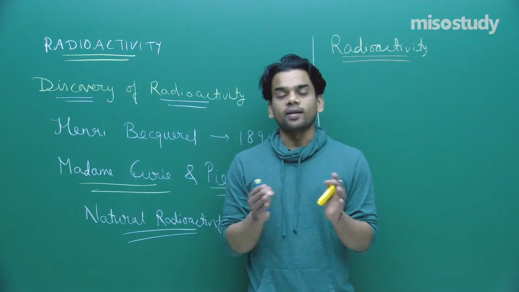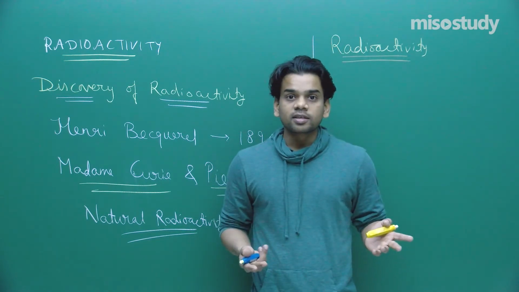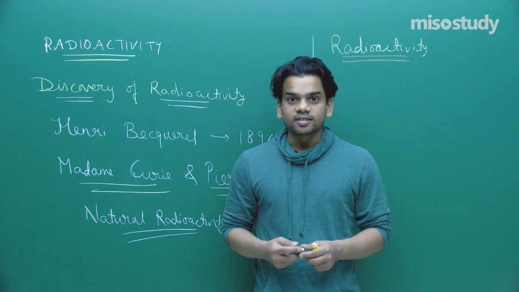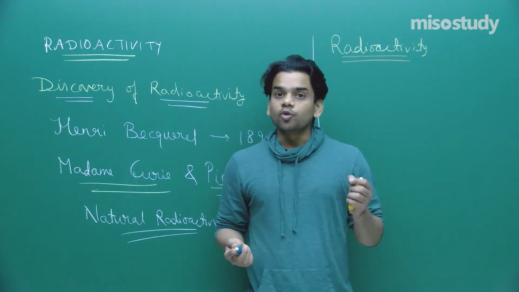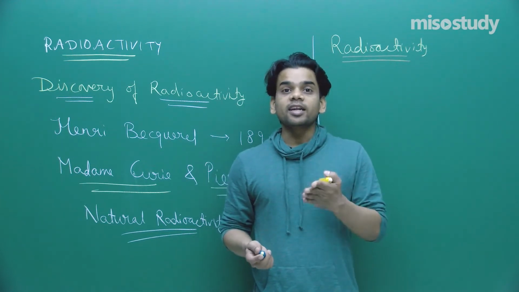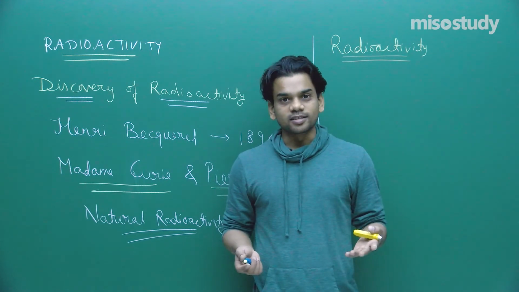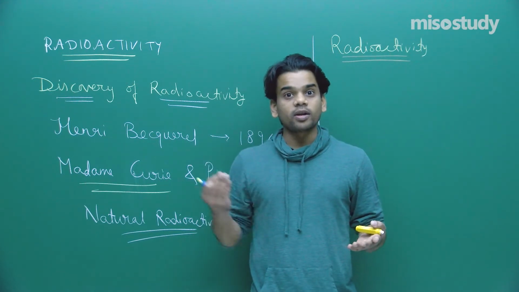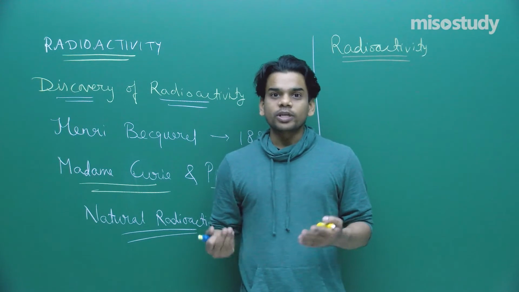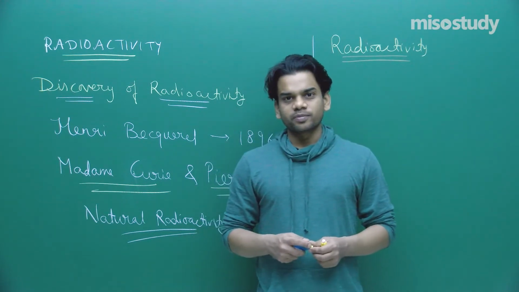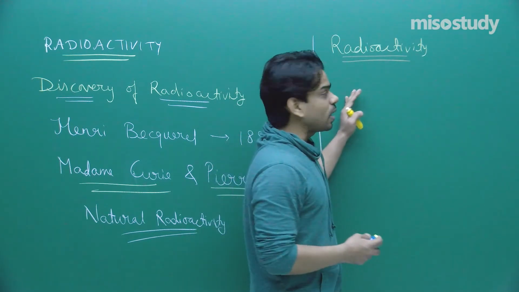If they change, the entire element changes. In radioactivity the inner content of the nucleus changes, the proton and neutron numbers may change, so the entire element will change. This transformation is known as radioactivity.